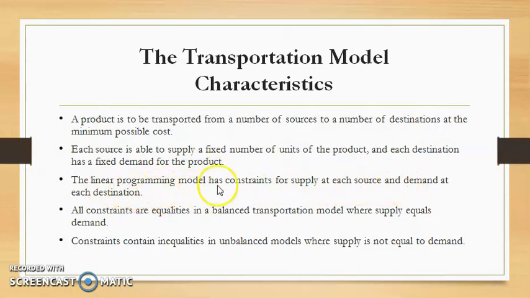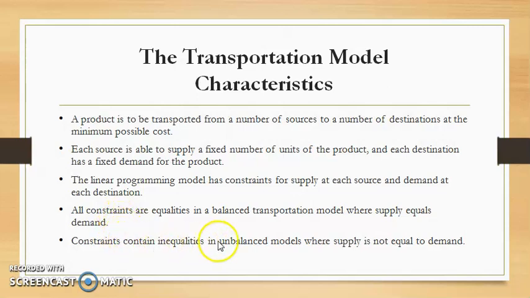The third characteristic is the linear programming model has constraints for supply at each source and demand at each destination. This is nothing but the supplying capacities and demand at each destination. They are constants. All constraints are equalities in a balanced transportation problem where supply equals demand. That means before obtaining a solution to a transportation problem, the problem should be balanced. So we say here, when the supply is equal to demand, then only the problem is balanced.